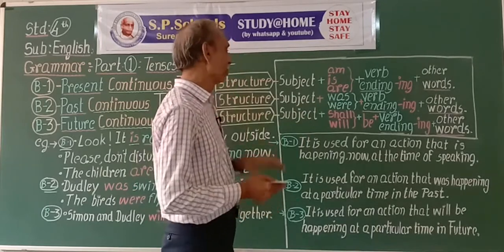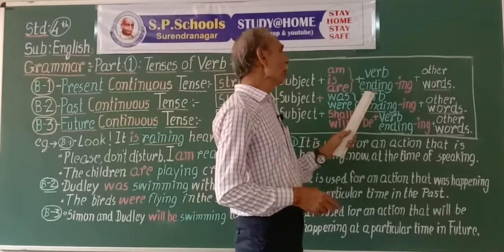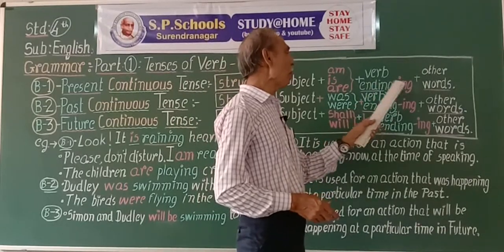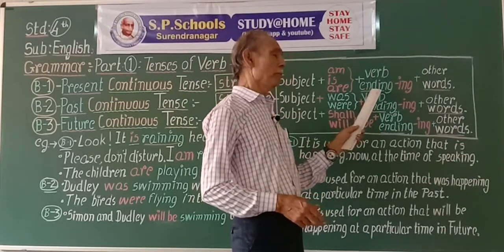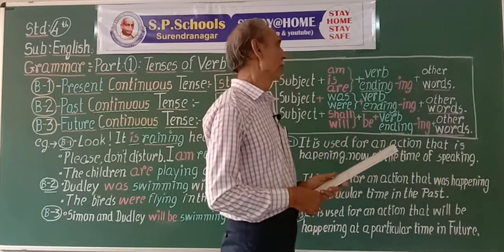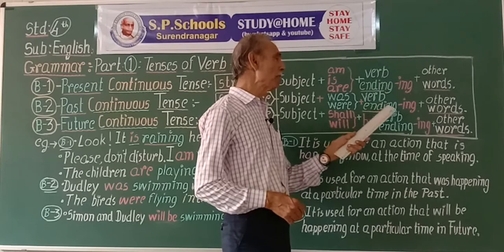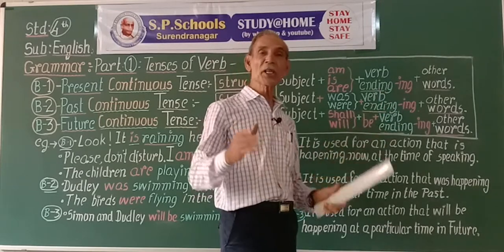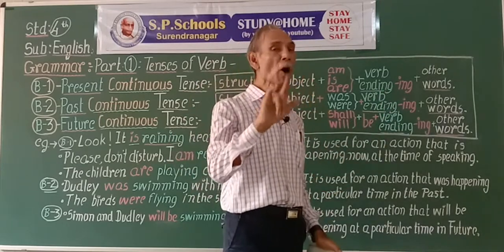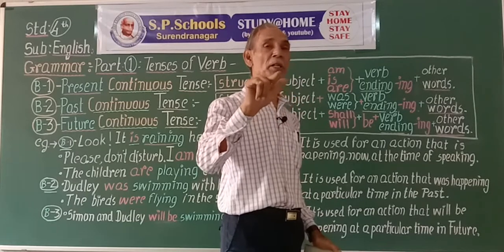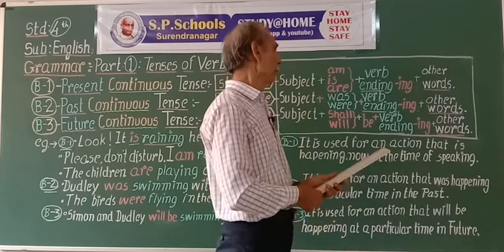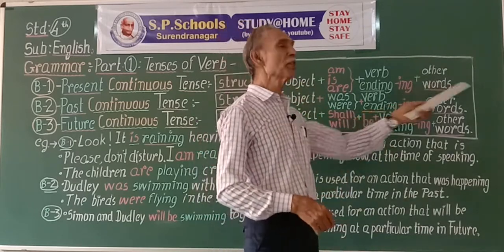Then we use ing form of the main verb. This ing form of the main verb expresses continuation of that action denoted by the verb. Then other words.